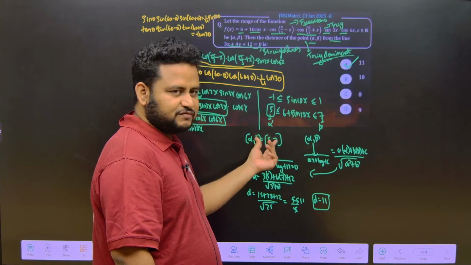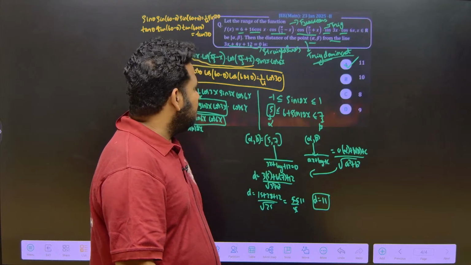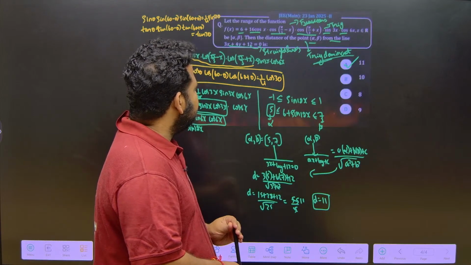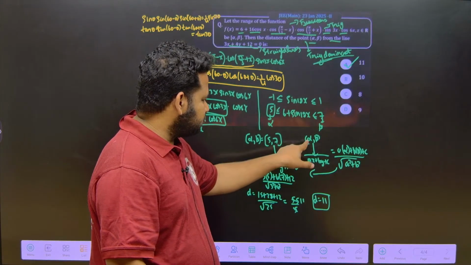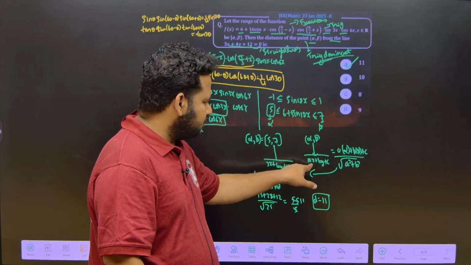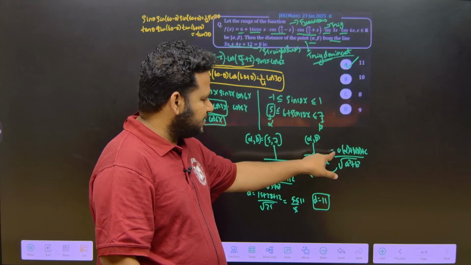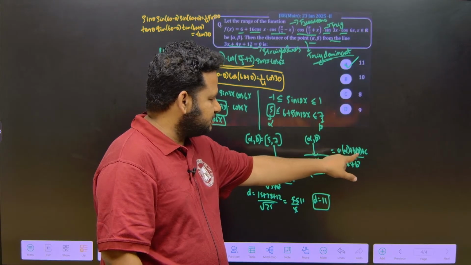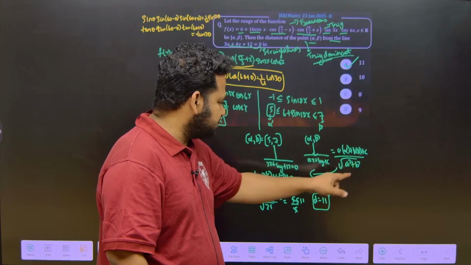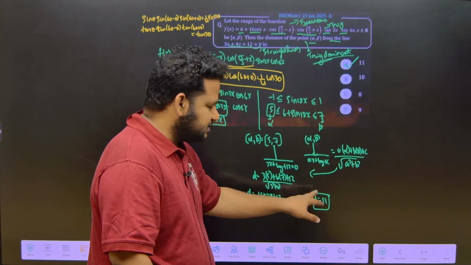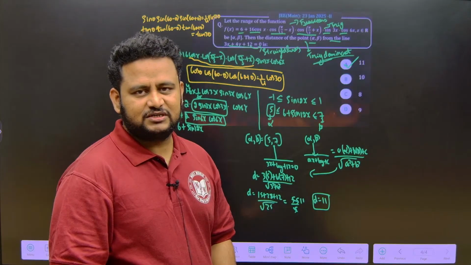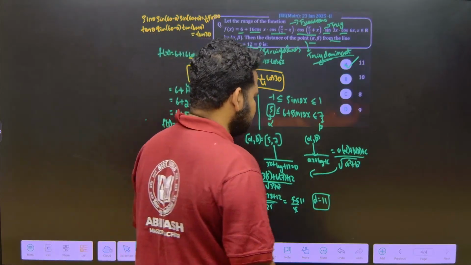So, that is the distance of the point from this line. The distance of the point from the line 3x plus 4y plus 12 equal to 0: alpha comma beta, distance of this point from ax plus by plus c is given by a times alpha plus b times beta plus c divided by square root of a square plus b square. If I apply this here, I will get 55 by 5, that is d is equal to 11. Clear, friends? This is how we solve this question. I hope it is clear.